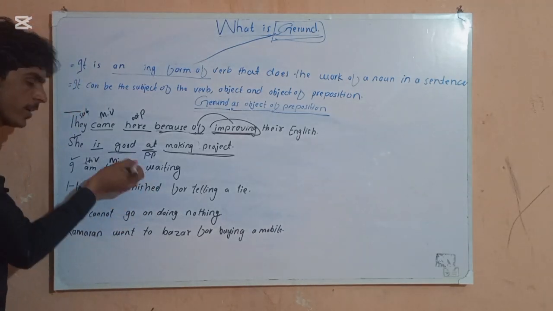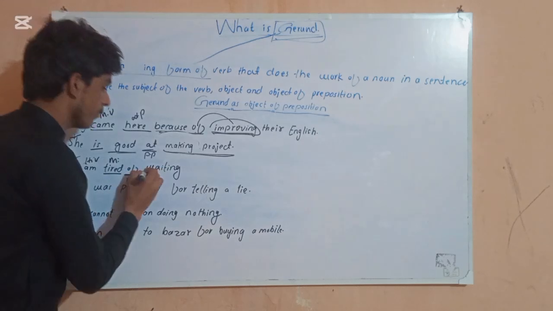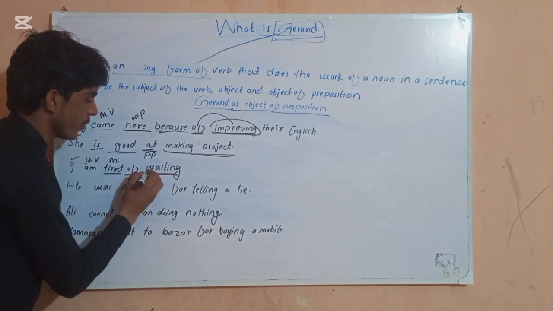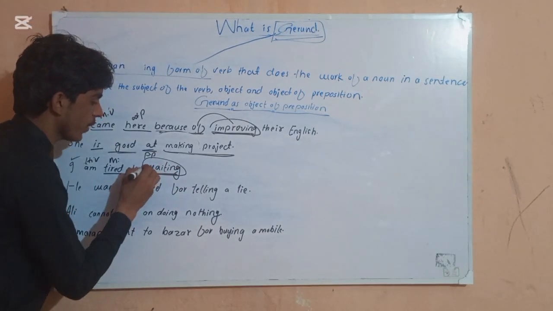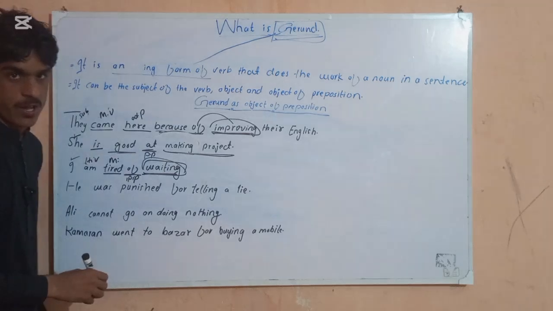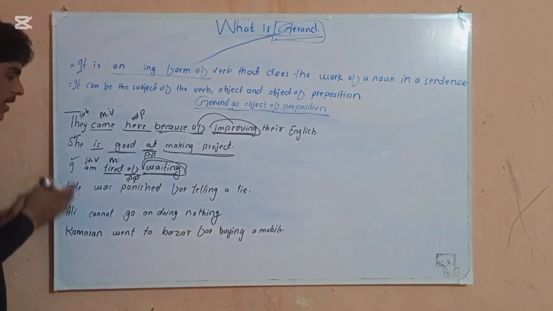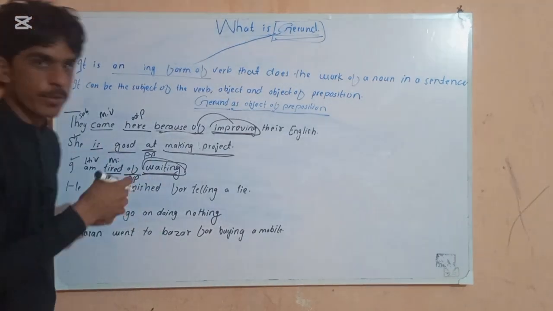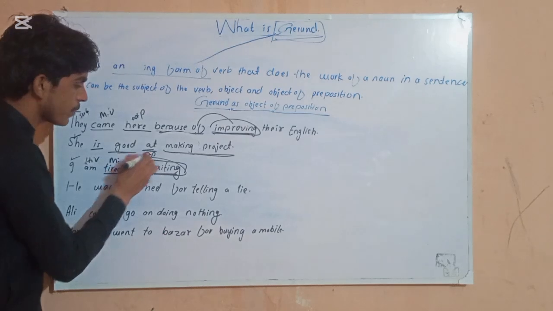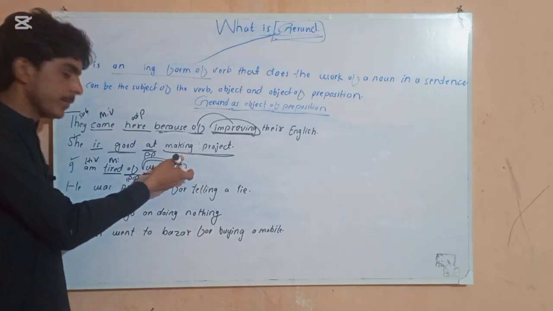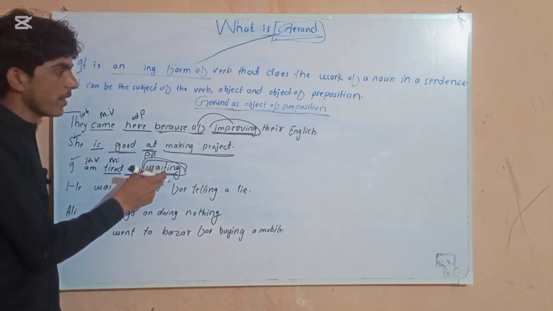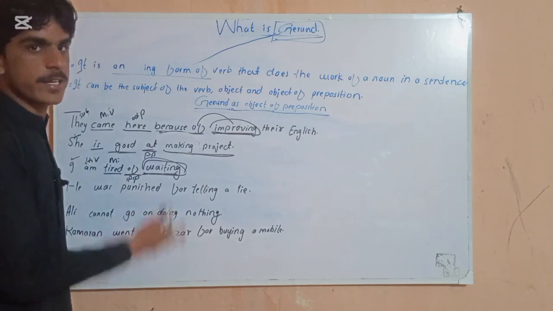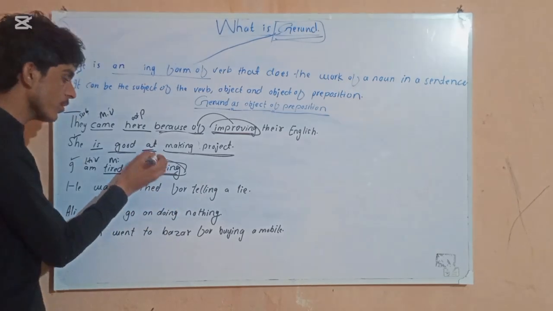It is coming before our object. Waiting is our object, so this is called object of preposition. If the preposition comes after the ing form of the verb, after our object, then we cannot consider it an object of preposition. The preposition should come before the object.